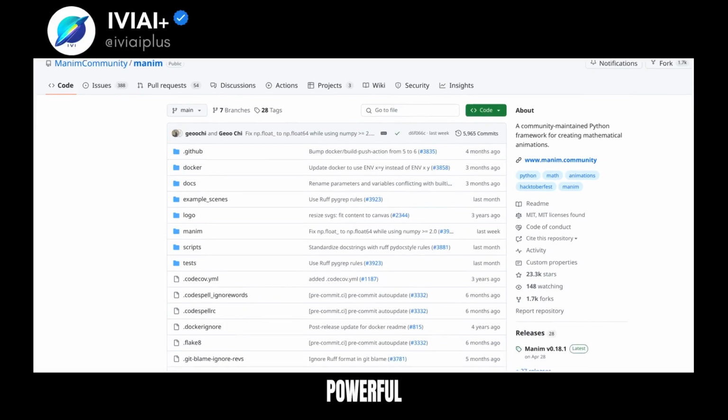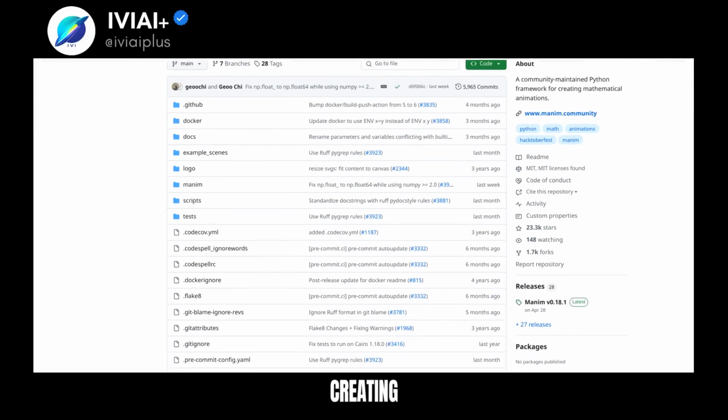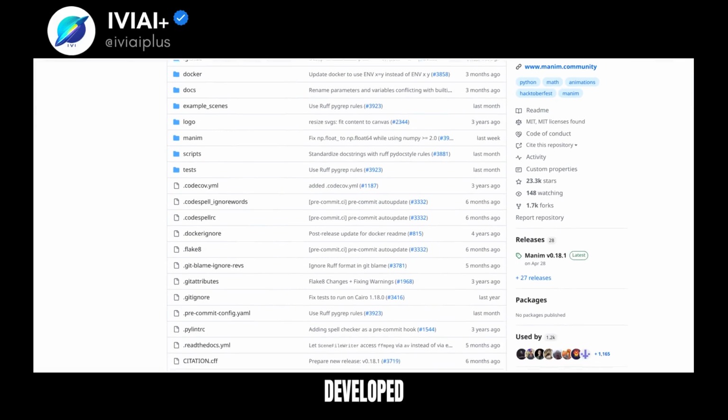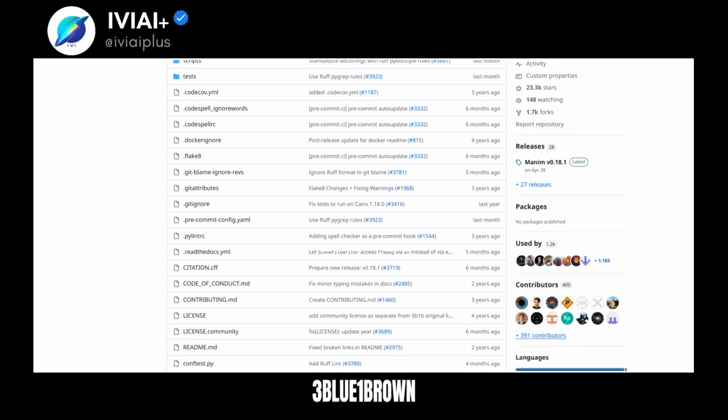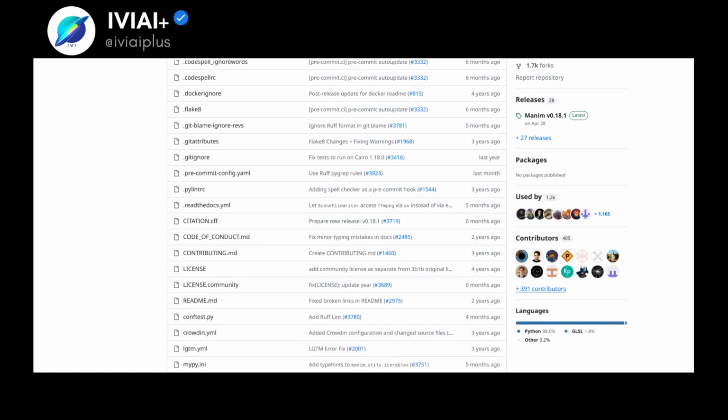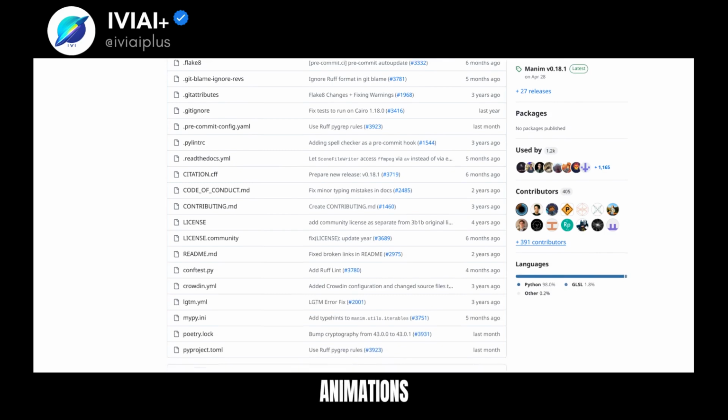Manim is a powerful animation engine designed for creating explanatory math videos. Developed by the Manim community, it's not affiliated with 3Blue1Brown. This open-source tool allows for precise, programmatic animations.